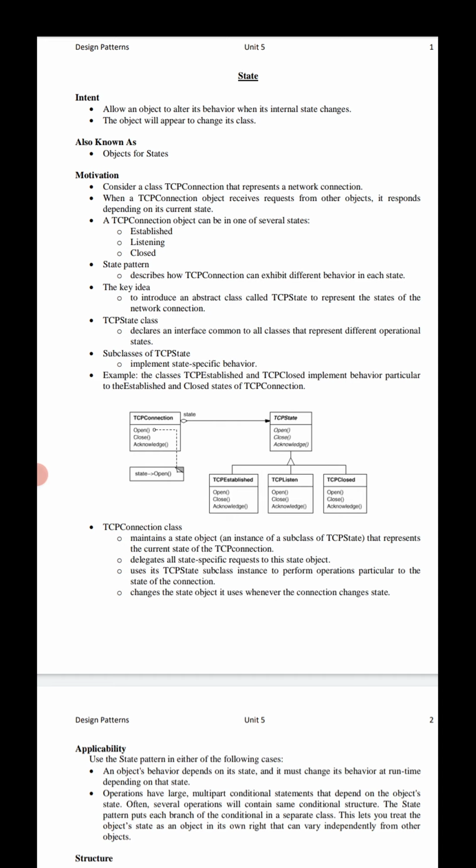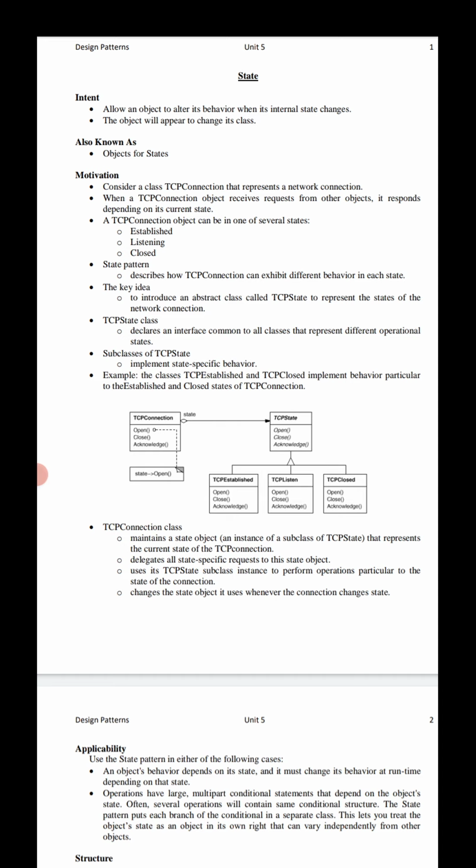Look at this diagram. The TCP connection class maintains a state object, which is an instance of a subclass of TCP state. That TCP state represents the current state, or the internal state, of the TCP connection.